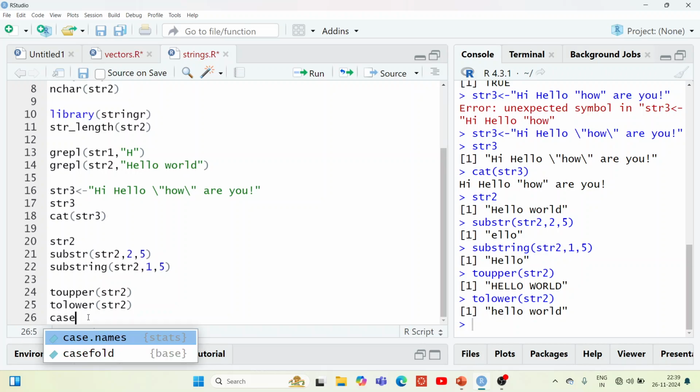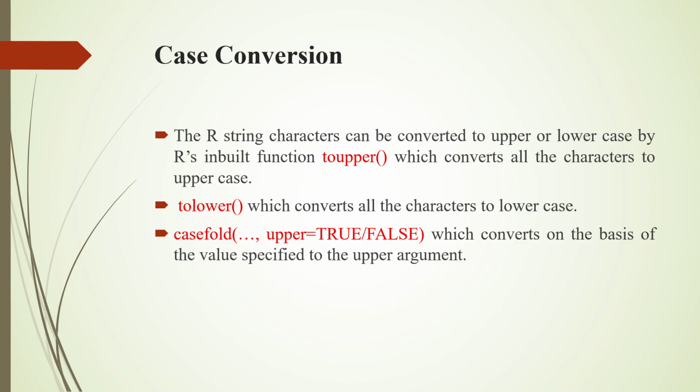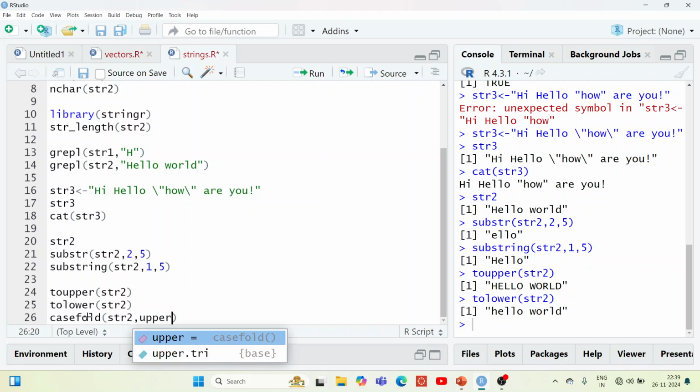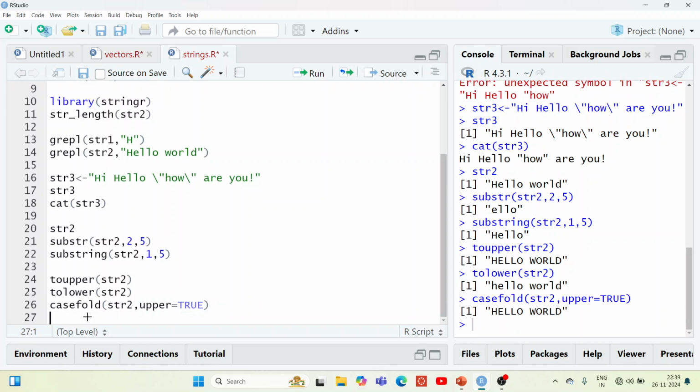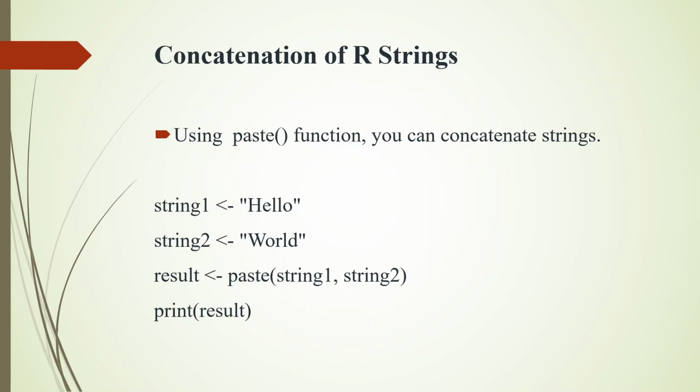You can even use the casefold function. The first argument that you need to pass is string 2. One more argument is upper. If you give upper equals TRUE, with capital letters for TRUE and FALSE, this is the way you get the output, where the values are displayed in uppercase letters. So this is the way you can use the case conversion functions: toupper, tolower, and casefold.